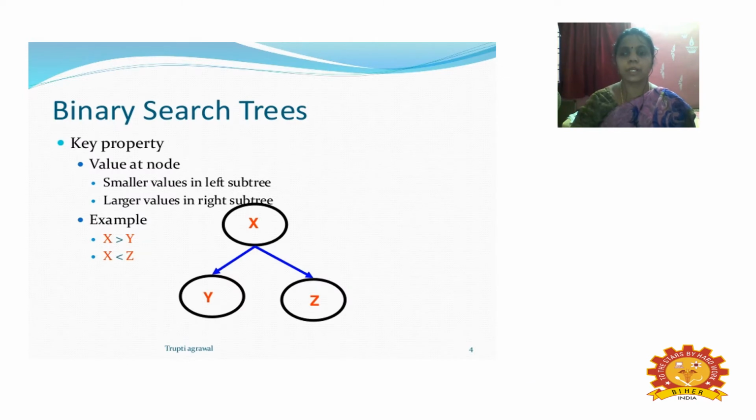Then we go in depth into the binary search tree. This diagram shows that each node can have some value or character inside the node.